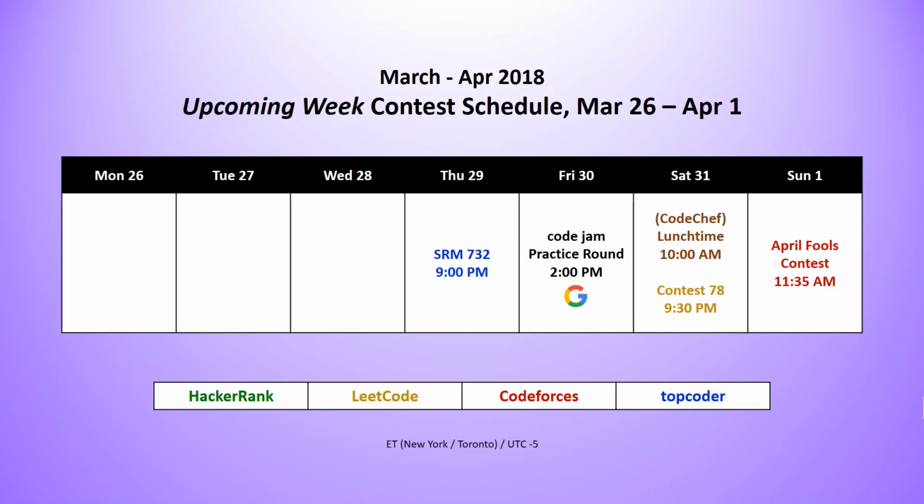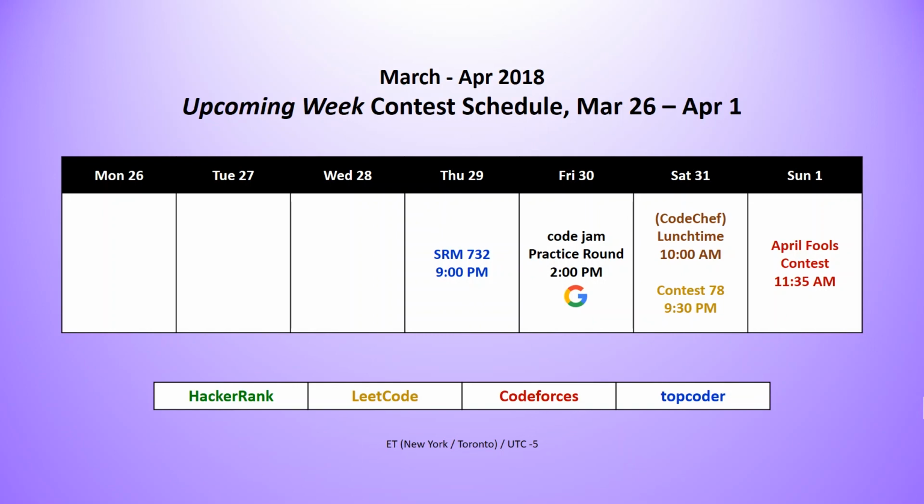Taking a look at the contests that are happening next week, we have TopCoder SRM 732 happening on Thursday evening. We have the Google Code Jam practice round. For those of you that don't know, Google hosts an annual competitive programming competition with a $15,000 first place prize. You can register for that up until April 8th or 7th, I believe, which is when the qualification round starts.